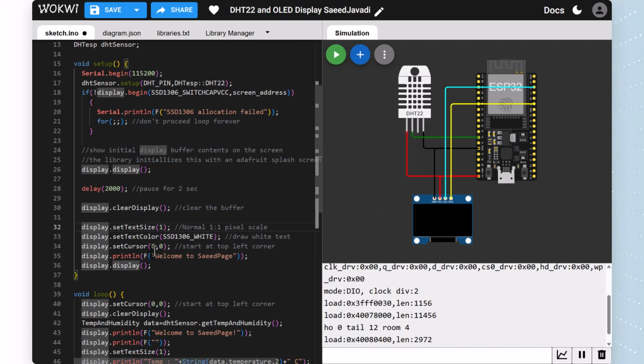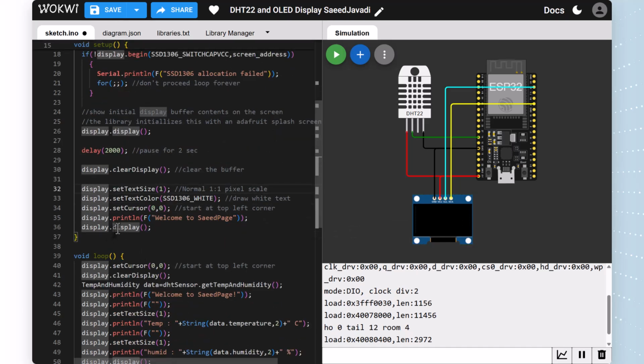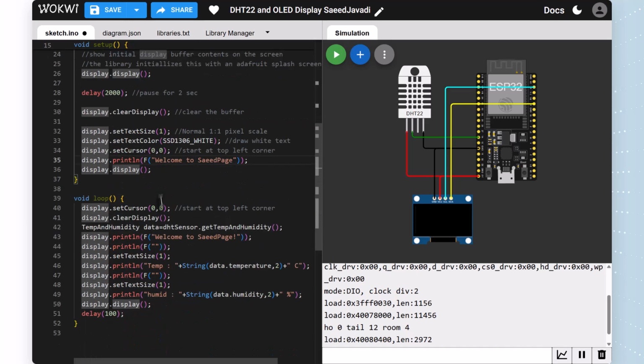If we have another language like Persian or Arabic that is written right to left, we have to set the cursor to our top right corner. And for display.print Welcome to Site Page, this is the kind of line where you can print your string on your display. Print line: Welcome to Site Page.